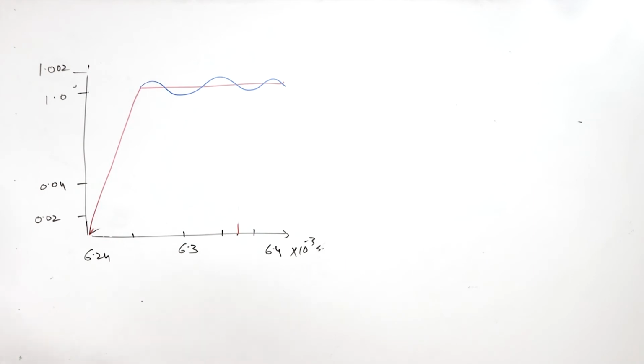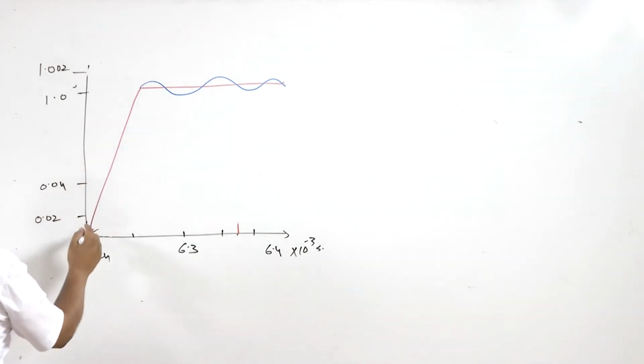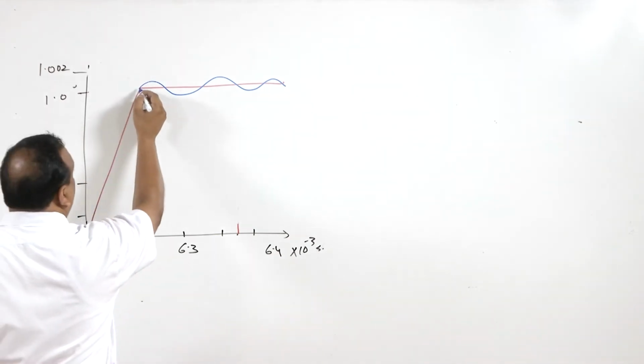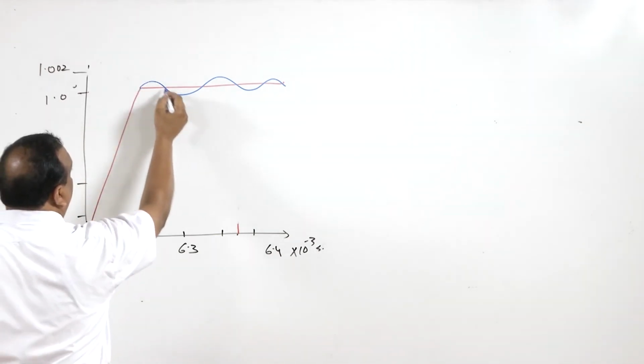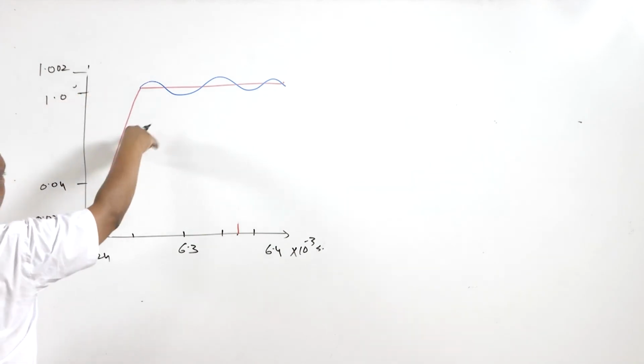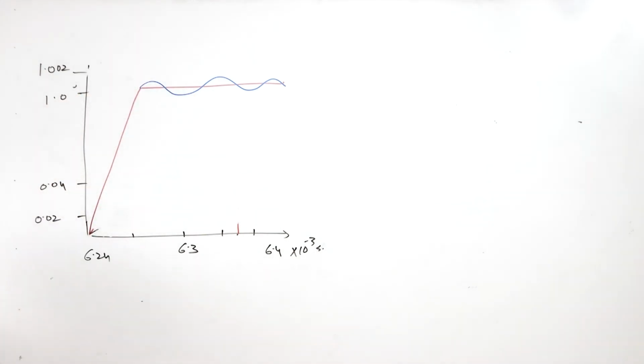So what I mean to say, for this also there is not much deviation, and when the input ramp is completed, in that case also the deviation is not much. So there is an excellent response of the system for terminated ramp input, right? Though if we ideally give the step input, there is going to be a lot of vibrations in the system, in the response of the instrument.